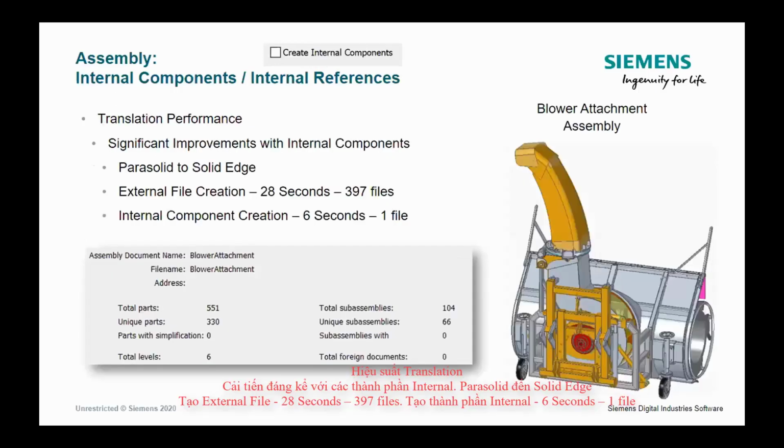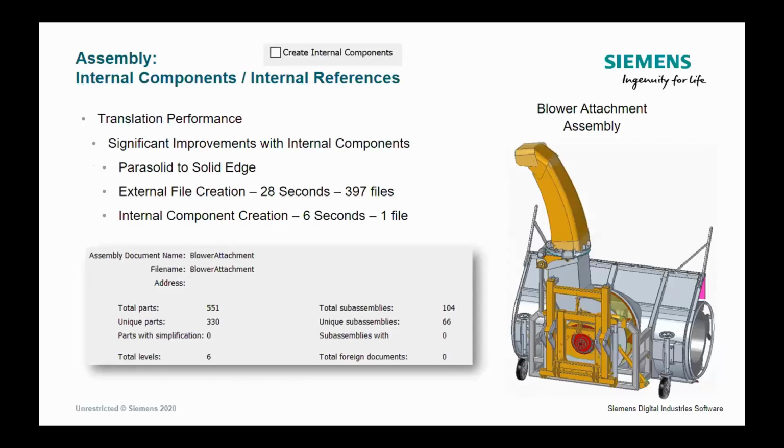So here's an example also. It speeds up not only saving that assembly, but also opening that assembly. Here's an example. While opening this assembly as a Parasolid inside Solid Edge, when you choose create external files, it takes about 28 seconds on 397 files. And when you choose internal components creation, it takes 6 seconds.